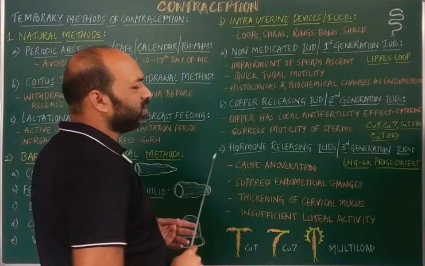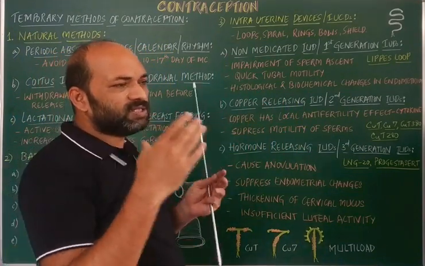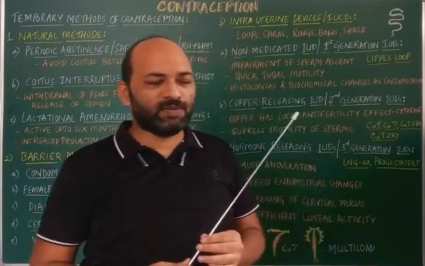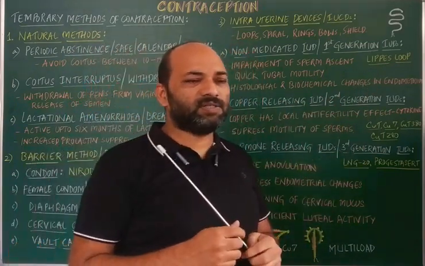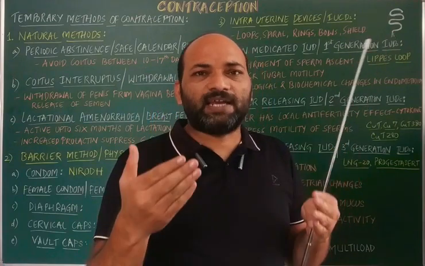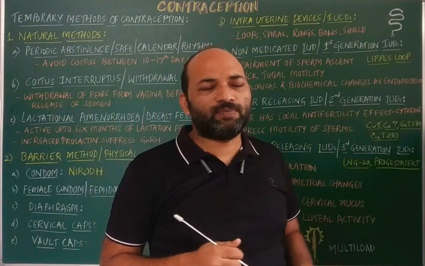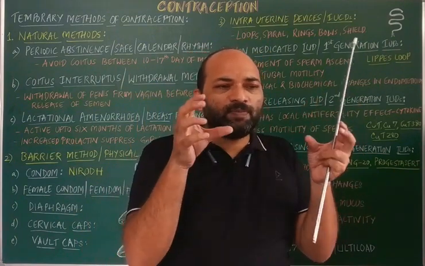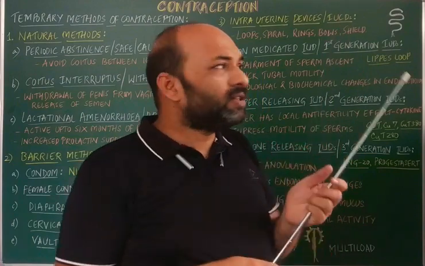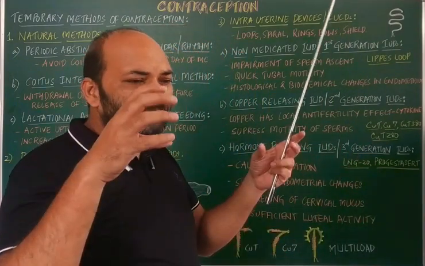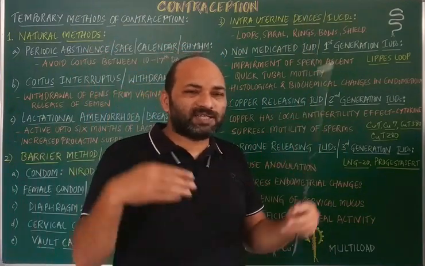Next is quick tubal motility. Once the IUD is introduced into the uterus, even if there is a fertilized egg in the fallopian tube, the fallopian tube will start making excess movement.